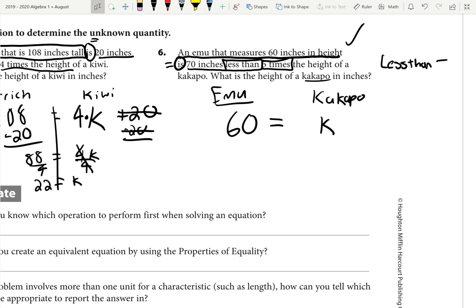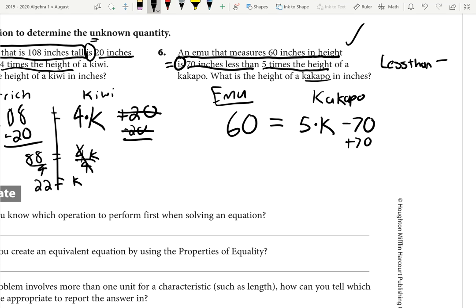So we're going to have to take our height here and subtract the 70, because it's 70 inches less than. So 70 inches less than is that minus 70 part right there. And then 70 inches less than 5 times the height of the kakapo. So we're going to have to take that height and multiply it by 5. 5 times that height. And there's our translation. So now you've got your equation. Now you can solve your equation.